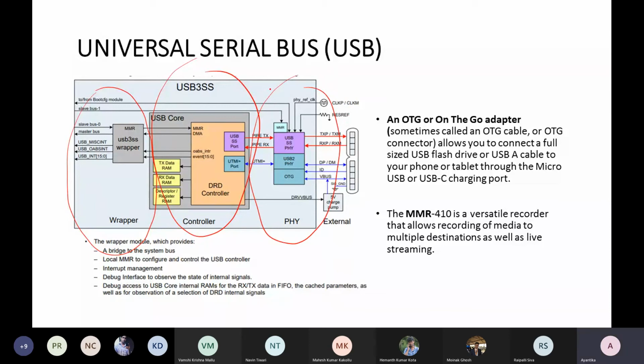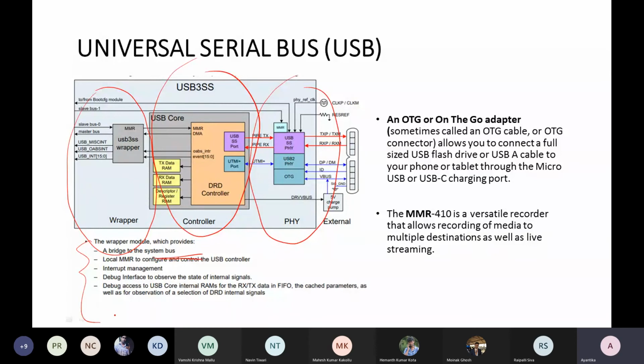The system bus: whenever you're connecting your USB to a host, the wrapper is communicating with the system bus. It is a bridge. It also handles OTG or on-the-go adapters, the MMR requirements, interrupt handling, and debug access.